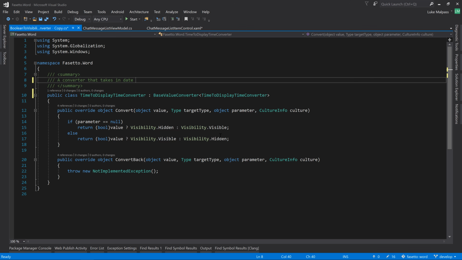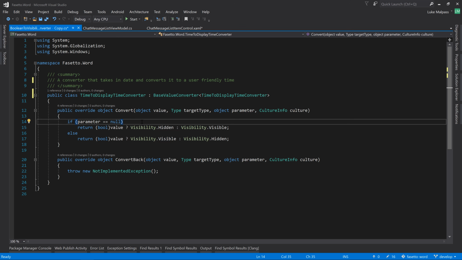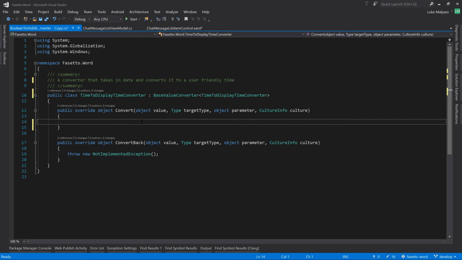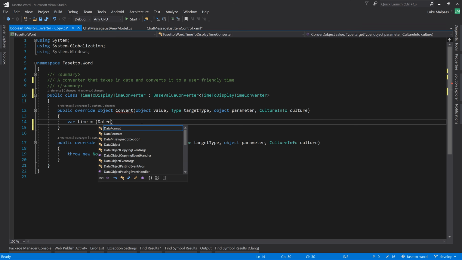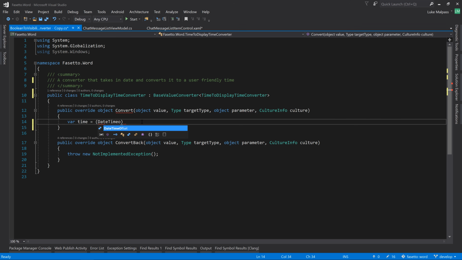Takes in a date and converts it to a user-friendly time. Then the first thing we want to do is get the time, which is going to be a date time offset.